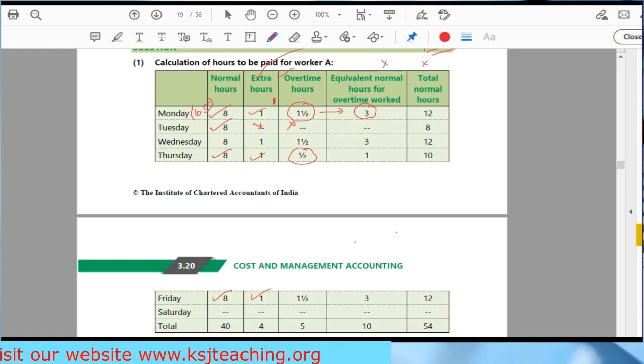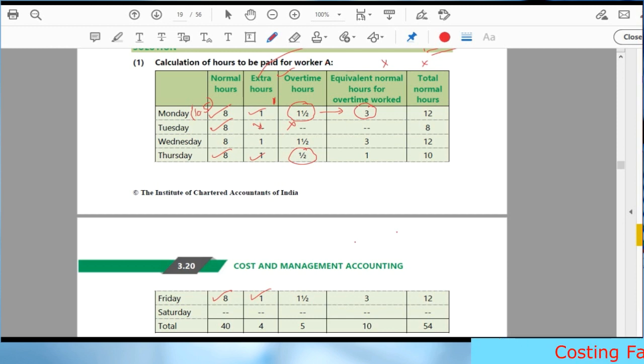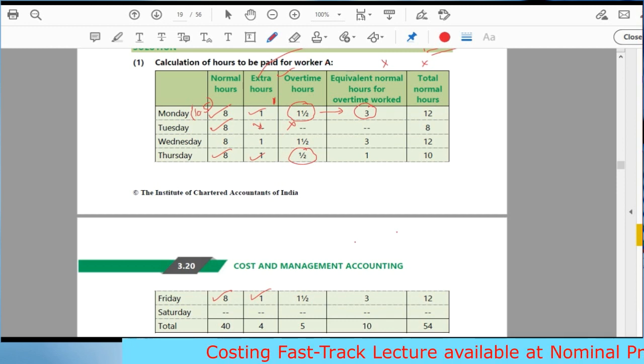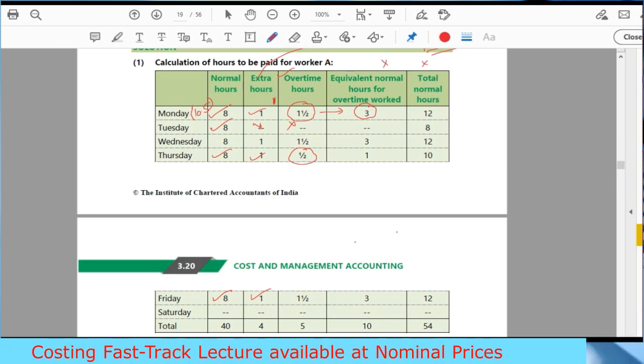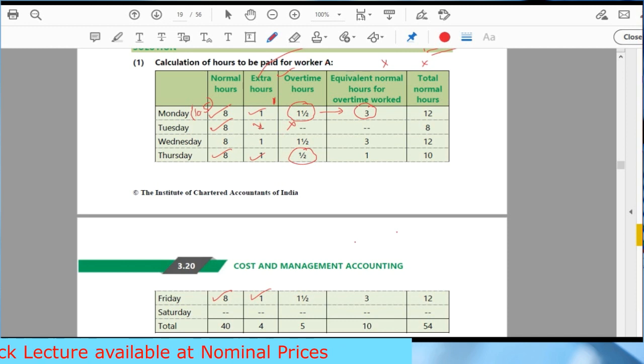Whatever you are earning in 1.5 hours, you can earn the same amount in 3 normal hours. This 1.5 is overtime hours, this 3 is normal hours. So what we are doing is converting the overtime hours into normal hours.